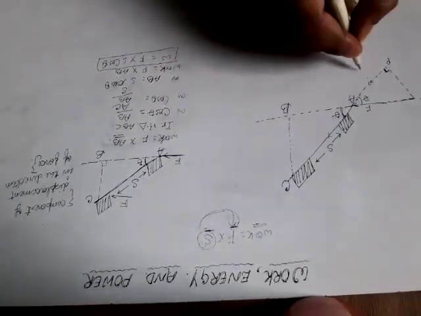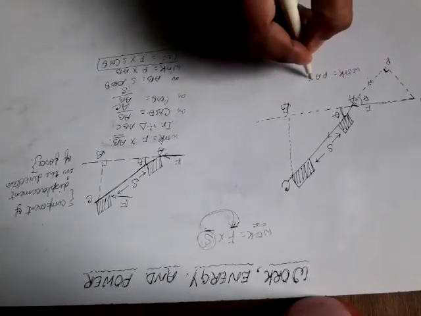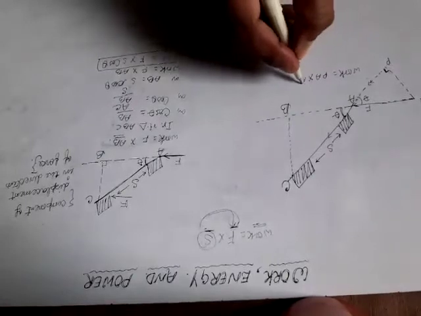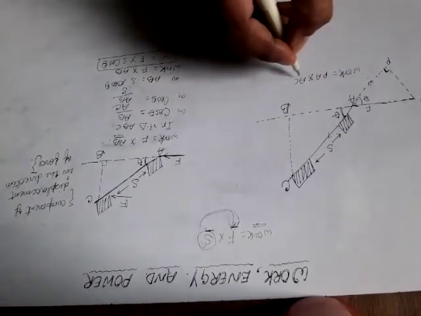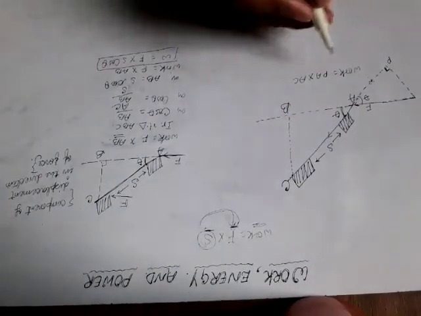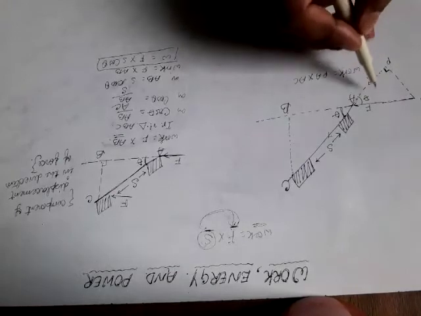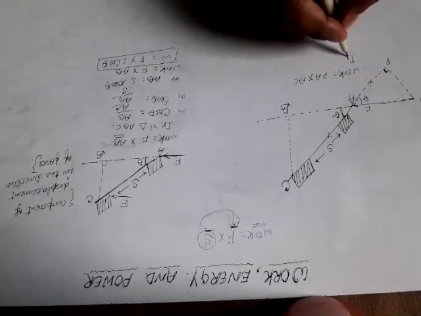So what will be the work? The total work is PA into AC, component of force into AC, where AC is the displacement.